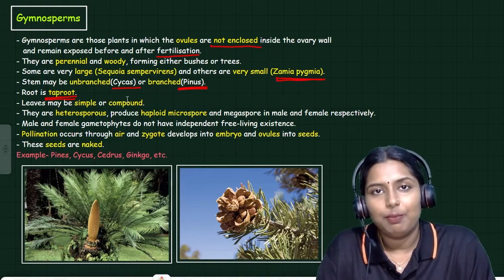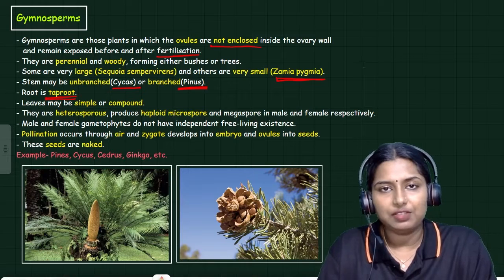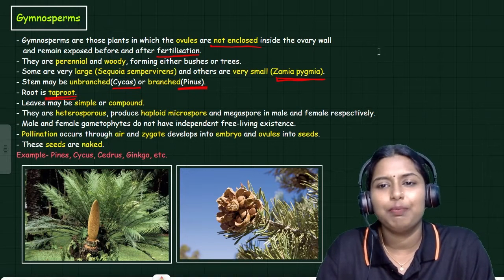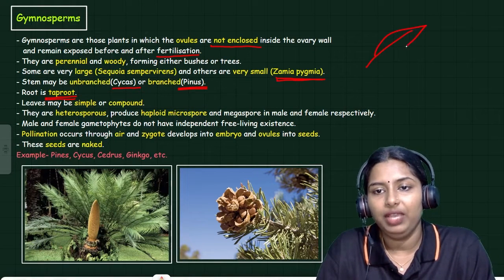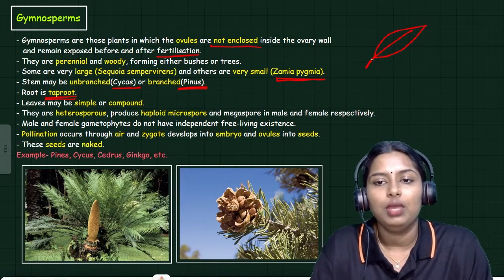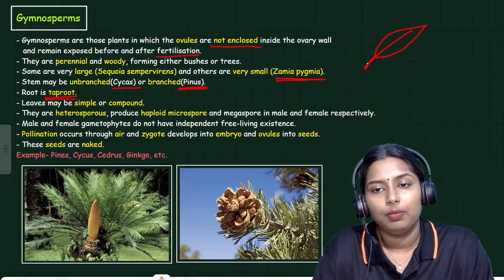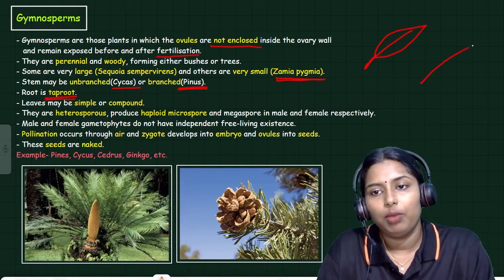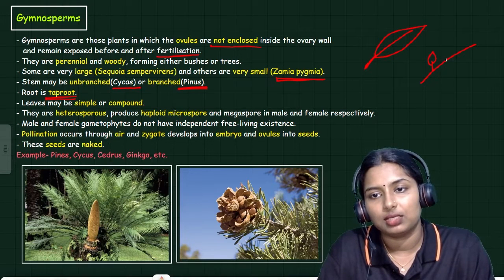Leaves may be simple or compound. What do you mean by a simple leaf? This is the image of a simple leaf. Only one leaf blade is formed on a single petiole. And a compound leaf will look like this.